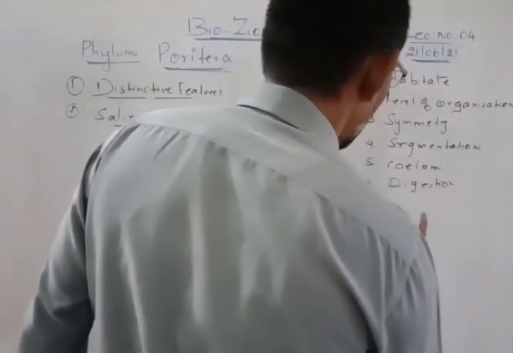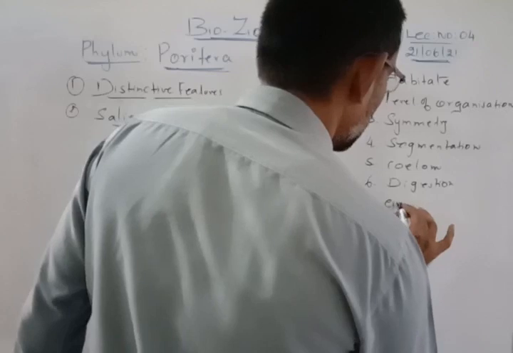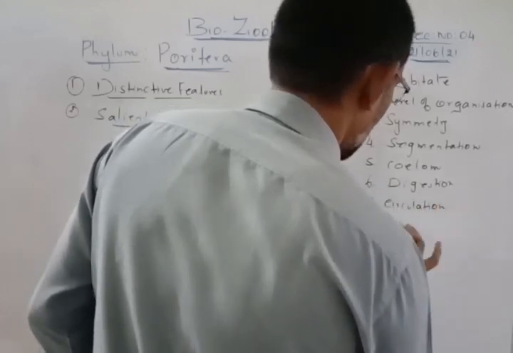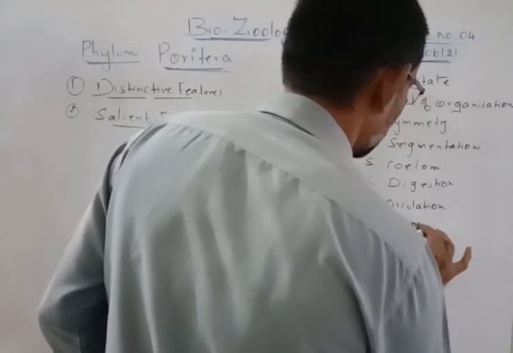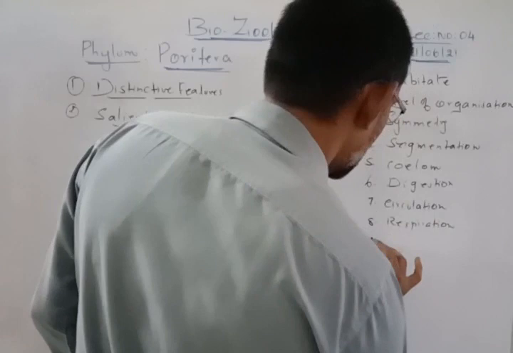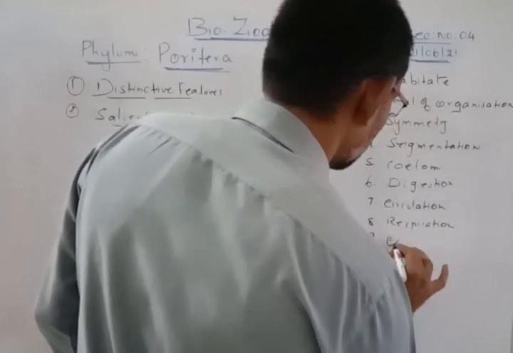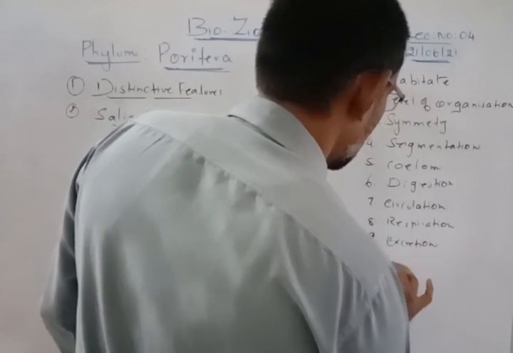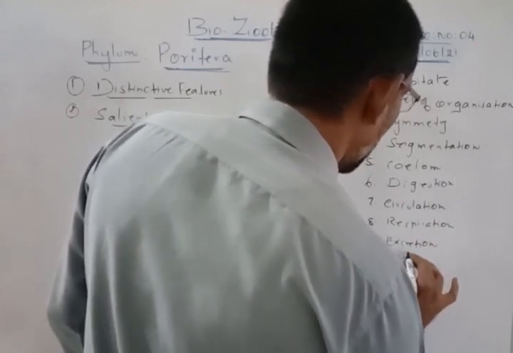Then we will talk about circulation. Then respiration. Then excretion. Then sex, or we will call it reproduction.